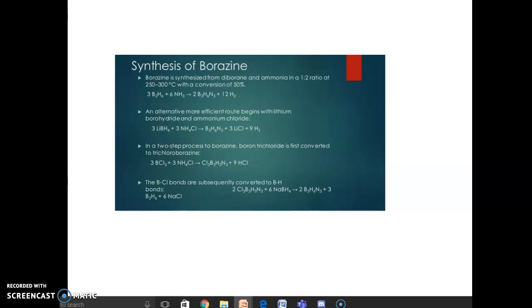This can be done by treating it with sodium borohydride, and we can see this is a conversion wherein the BCl bonds are converted into BH bonds.